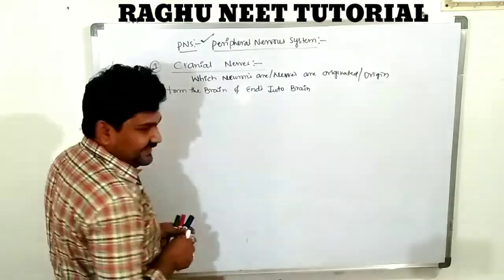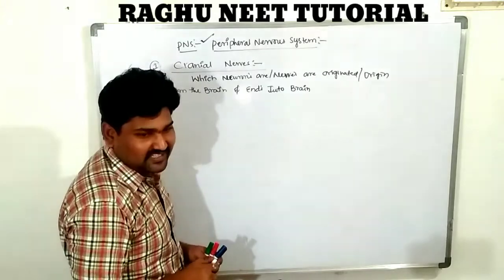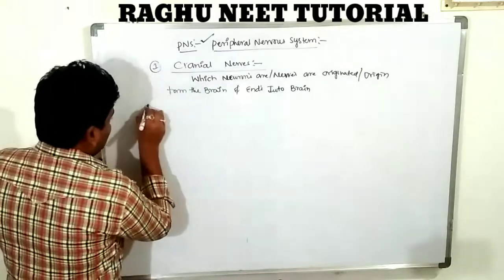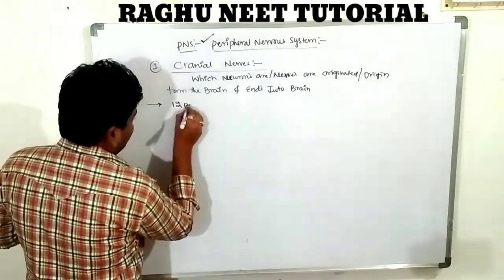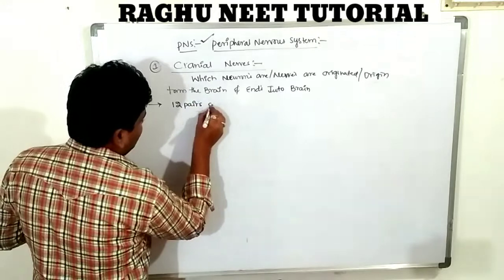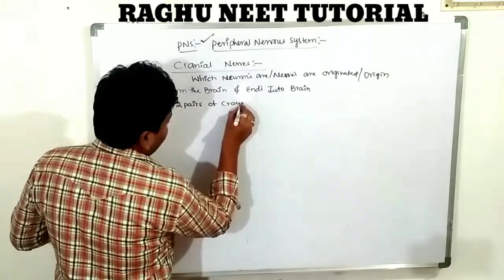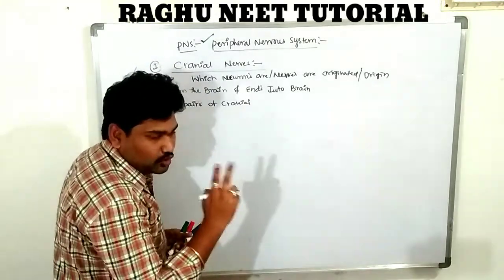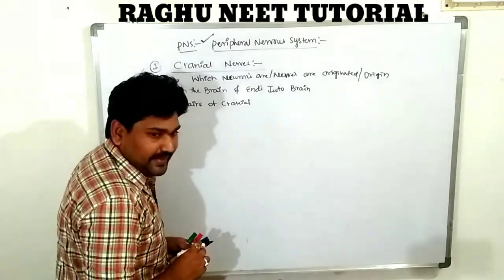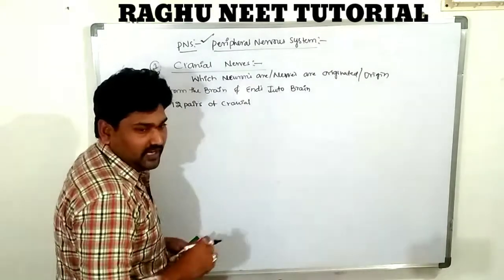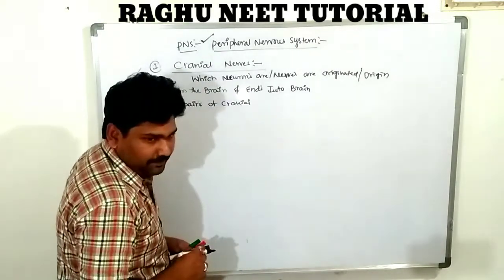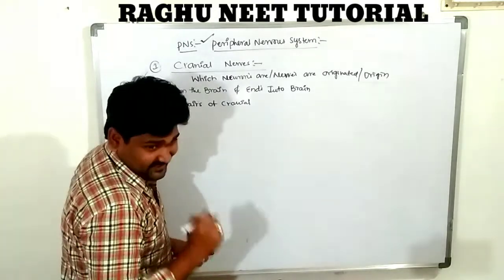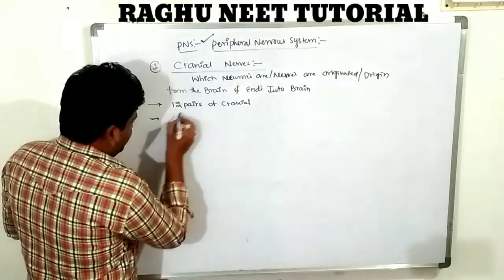cranial nerves. How many cranial nerves are there in human beings? There are 12 pairs of cranial nerves. In these 12 pairs, with the exception of two pairs, the remaining originate from the medulla oblongata. The remaining two originate from the midbrain.